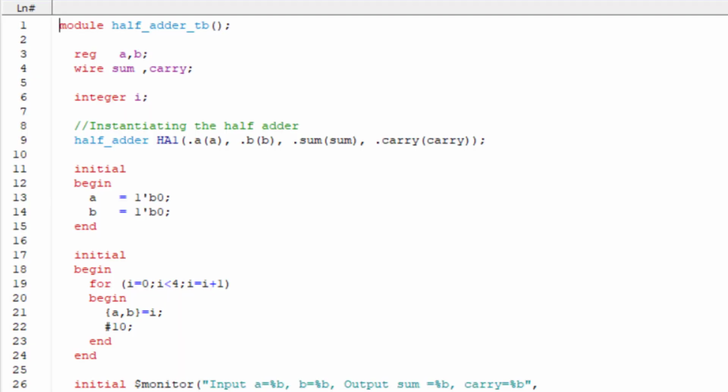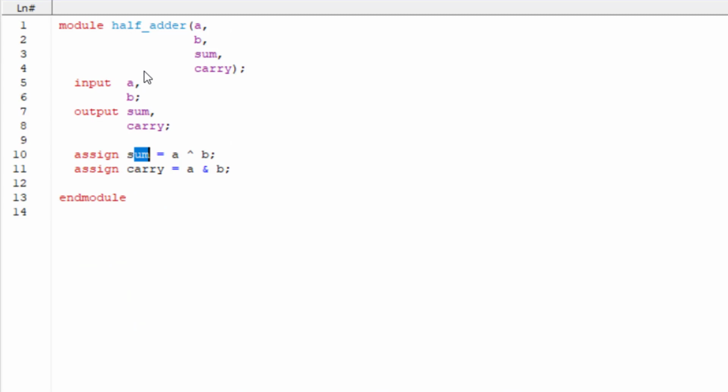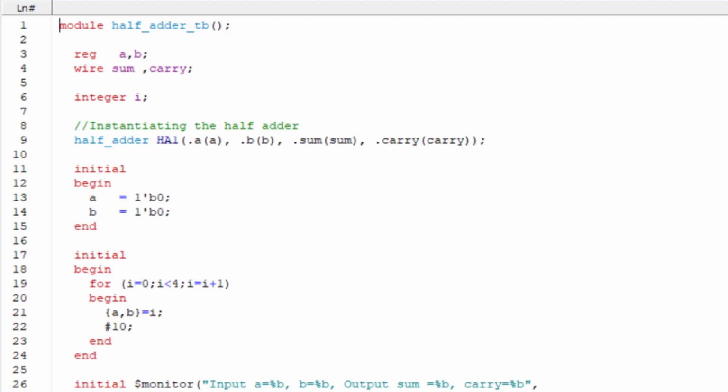And after that, this is the verification file. Now we have designed the module. Now we have to give the input so that we can compare the output, because we know how the output should look. Output should be sum and output should be carry. So sum should be A XOR B and carry should be A AND B. But now we will give the input and find out whether we are getting the exact output as per the specification or not.